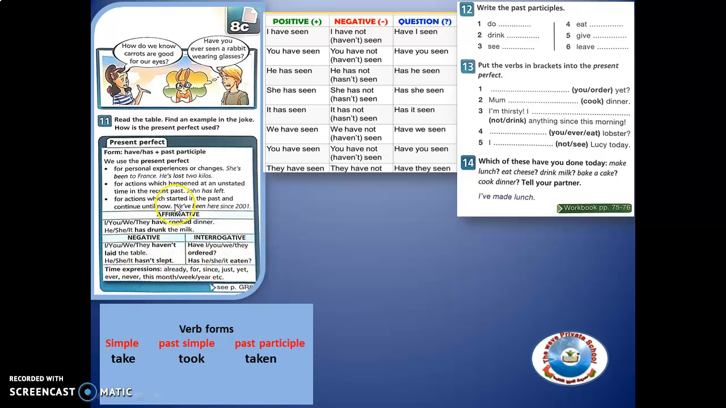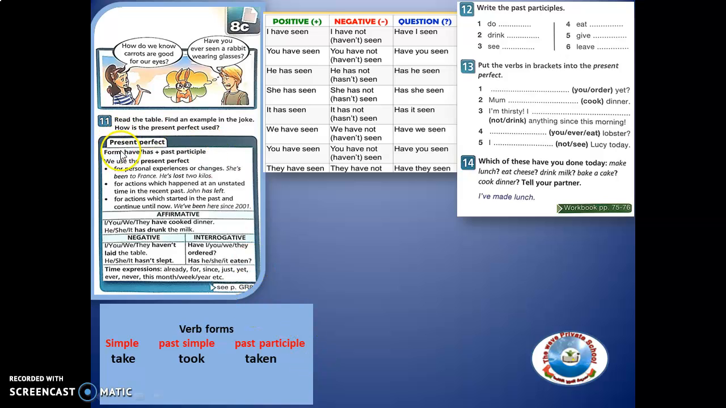The time expressions that we use for present perfect are already, for, since, just, yet, ever or never, this month, week, year, etc. So this is also on page grammar 8 of your student's book. Please try to check. Now, we have already learned about past participle forms of verbs.